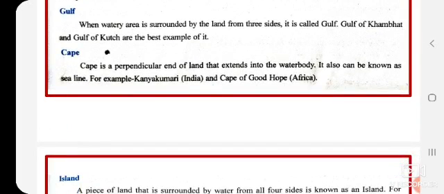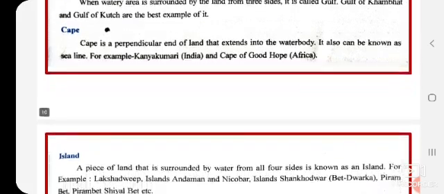Now what is Gulf? When a watery area is surrounded by the land from 3 sides, whenever water is surrounded by land on 3 sides, it is called Gulf. Gulf of Khambat and Gulf of Kutch are the best examples of it.